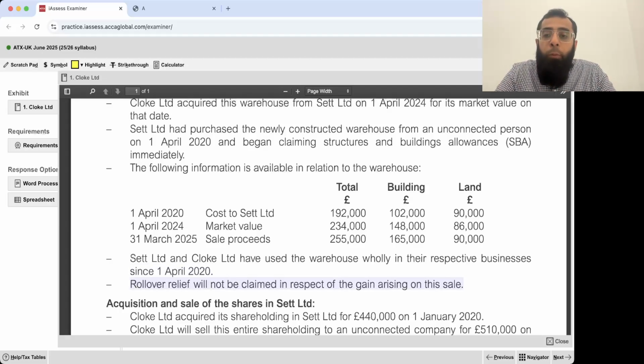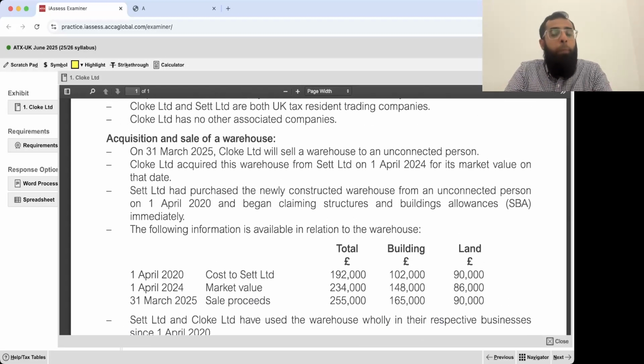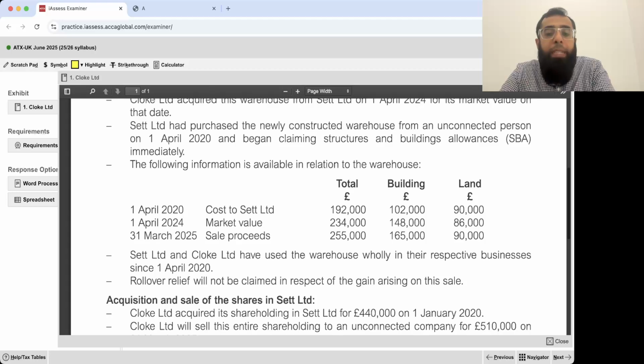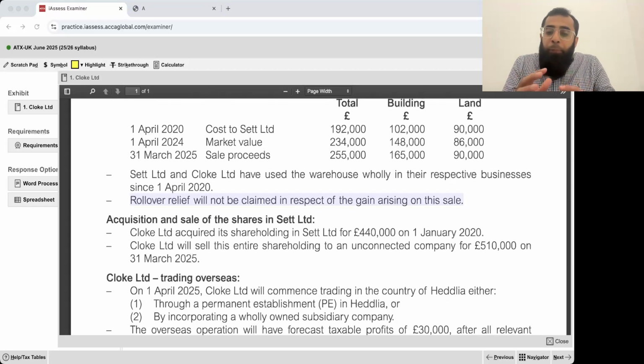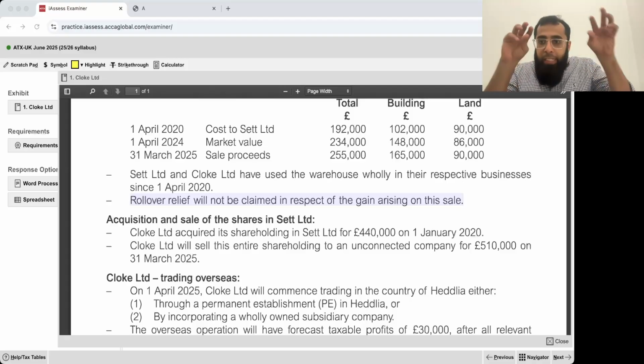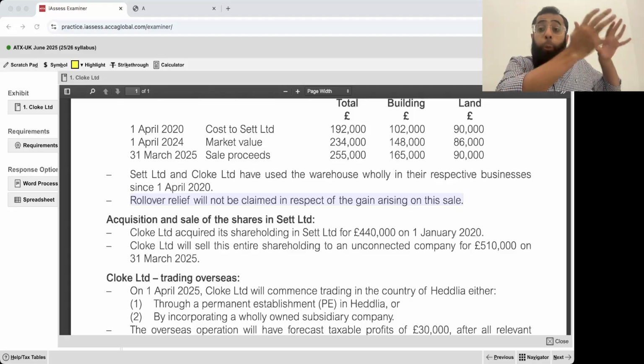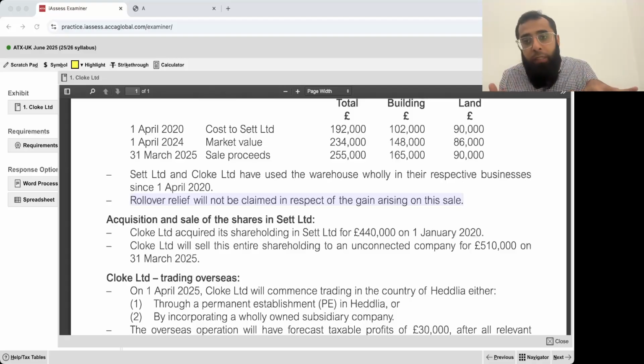So whatever gain will arise when this warehouse is sold, it will become chargeable because it won't be deferred through any rollover relief. Okay. See, just reading the information, identifying the key things, we'll read the requirement, then we'll come back to the scenario. Currently, just focus on the reading of the question. That's the most important thing.